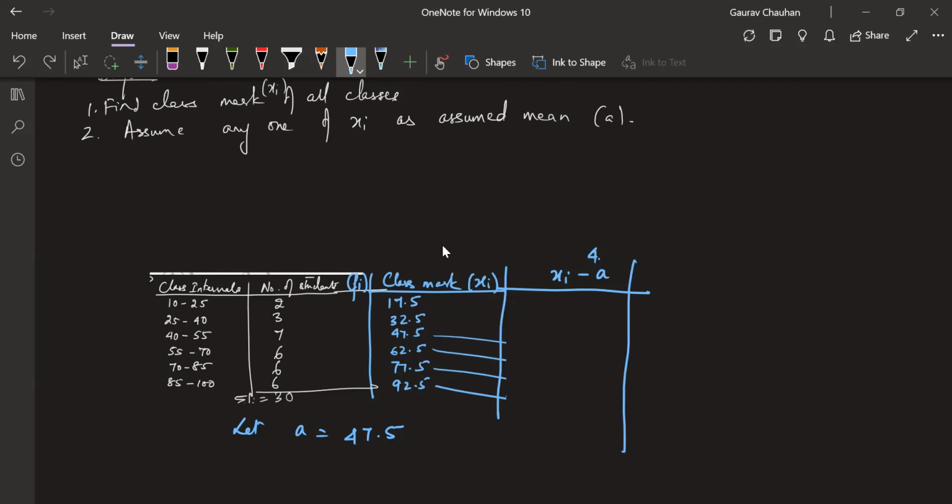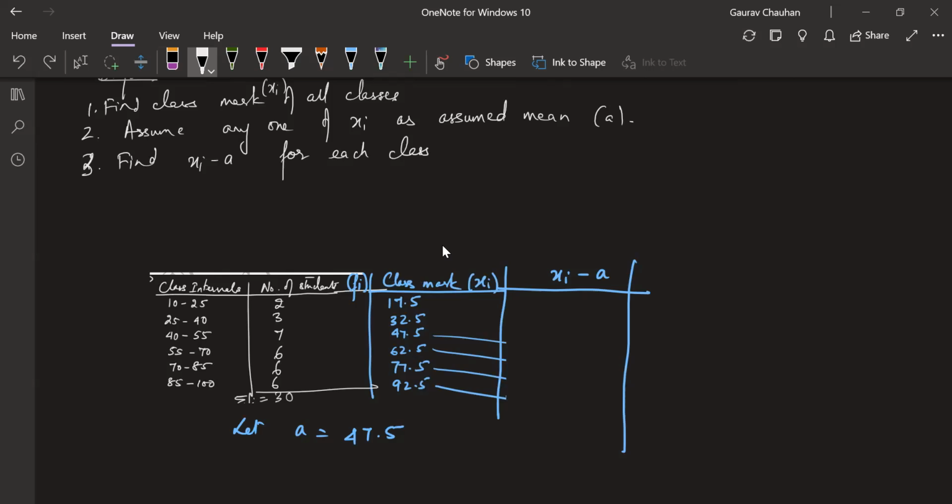Okay with this so far? Following me? So the third step: find xi minus a for each class. So 17.5 minus 47.5 is minus 30.